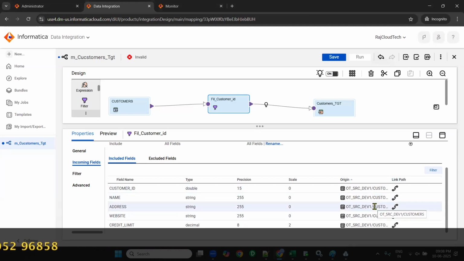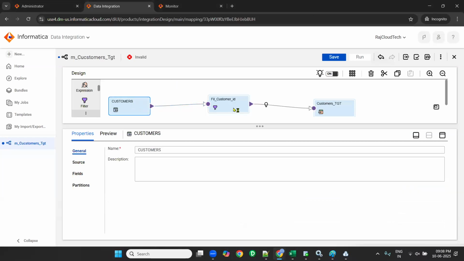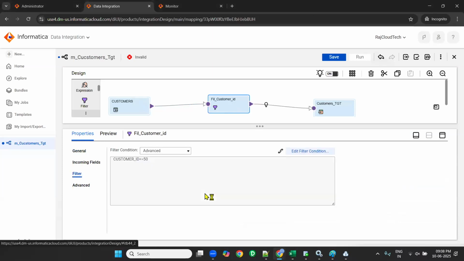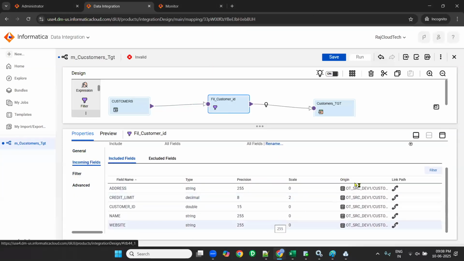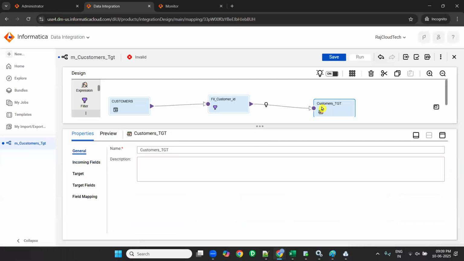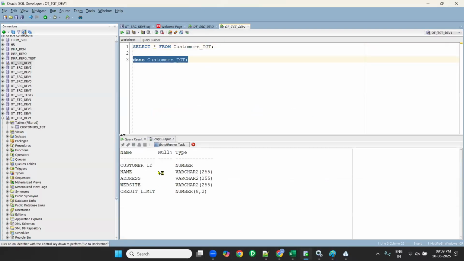When I drag this arrow mark to filter from source, all the columns will come to filter. Okay, it came. Incoming fields, it came. Now select target. Target also having some columns, yes or no, please? DAC customers TGT.